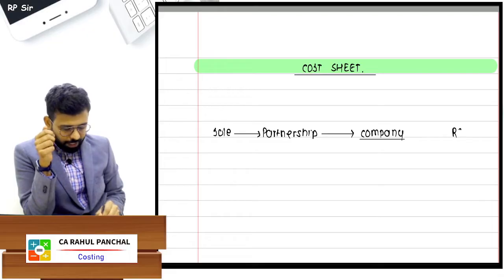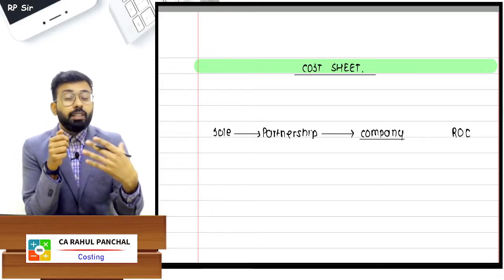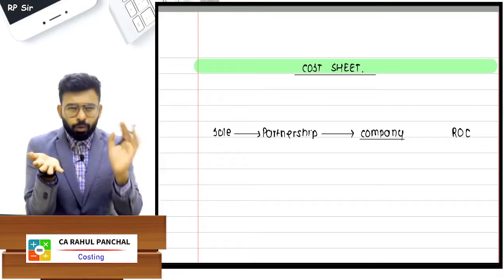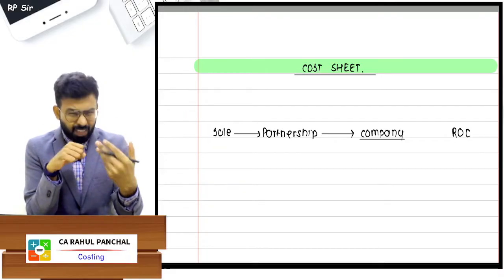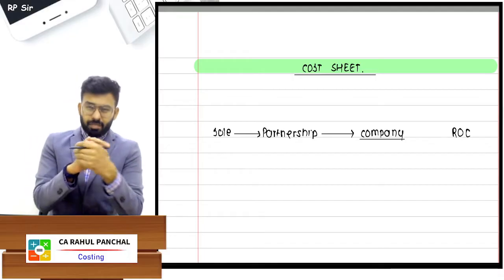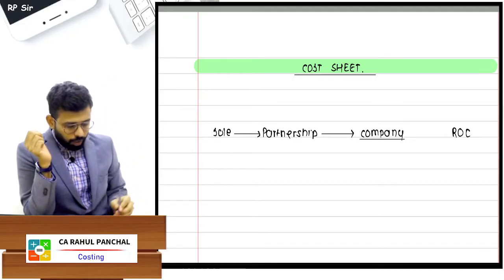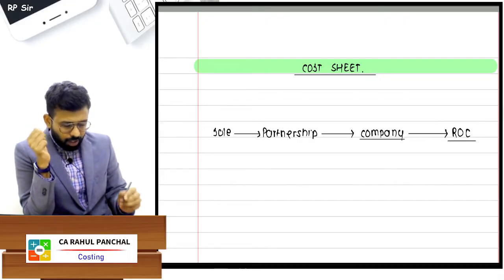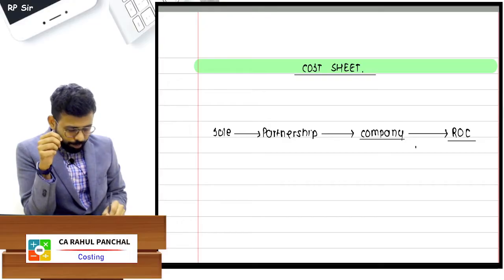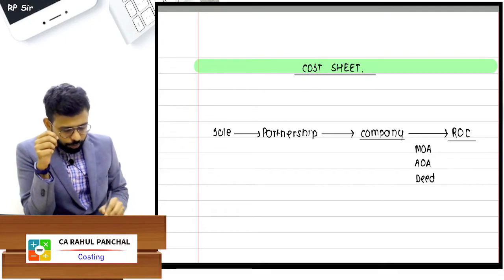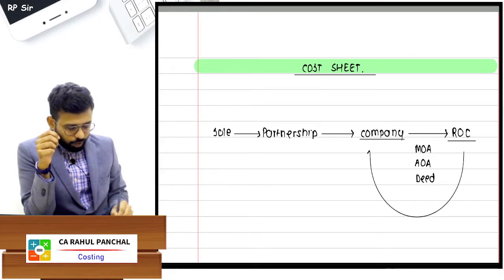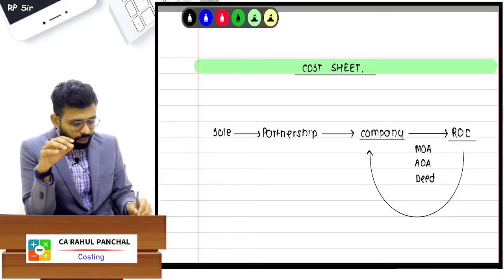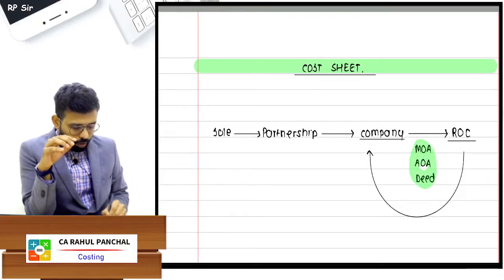Like if you want to become a CA, then you have to register with ICAI, and you have to appear for a few examinations like foundation, inter, then there is the final. Now if you want to incorporate your company, you have to go to the ROC. You have to give some documents like the memorandum of association, articles of association, some deeds and all, and then the ROC will give you one certificate which is known as the certificate of incorporation.